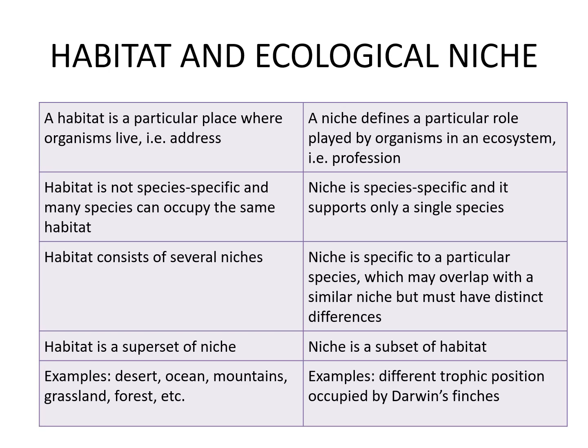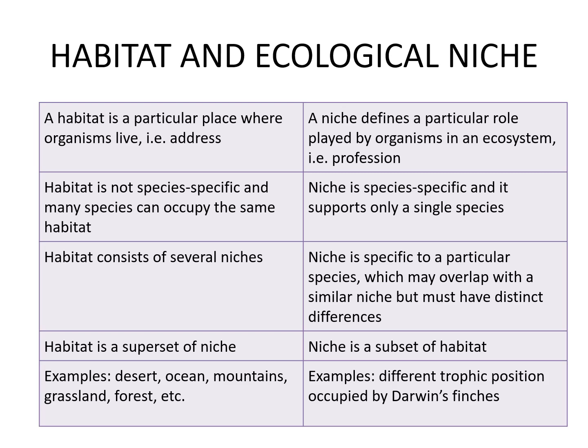Niche is species specific and no two individuals can have the same niche. Niche is specific to a particular species, which may overlap with similar niches but must have distinct differences. So niche is the subset of habitat.